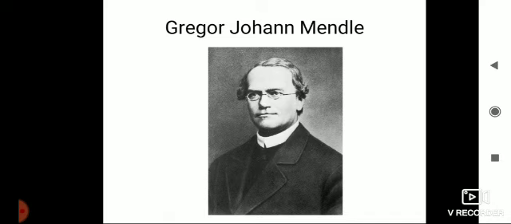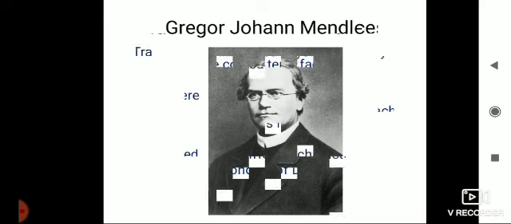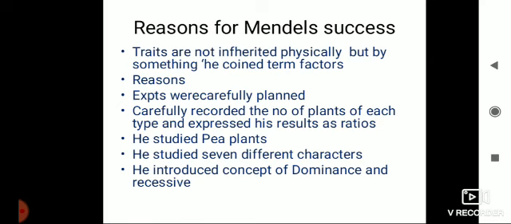He was born in 1822 and he died in 1884. So he put forward the three principles of genetics, that is law of dominance, law of segregation, and law of independent assortment. He chose the pea plant for his experiments.